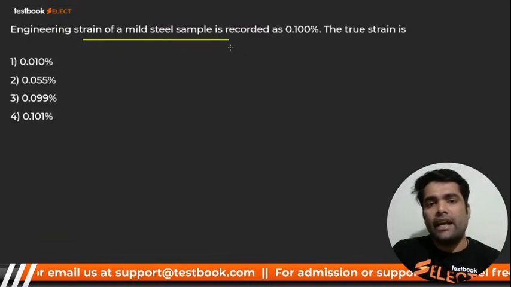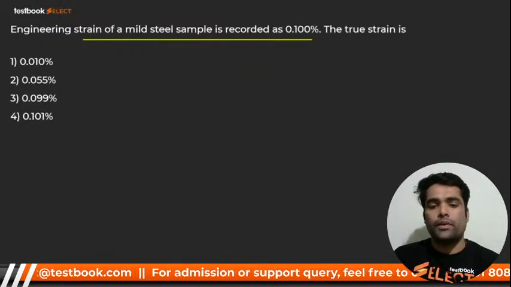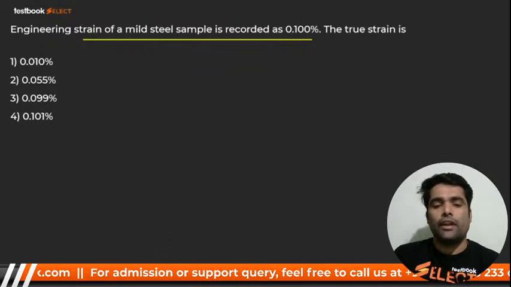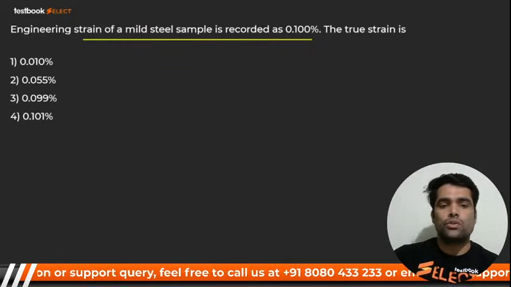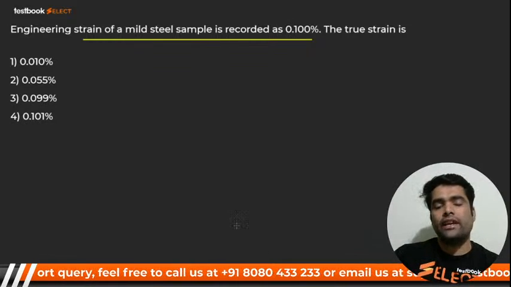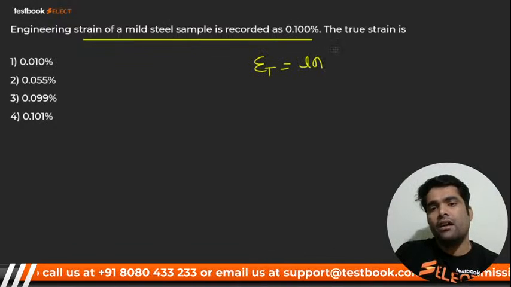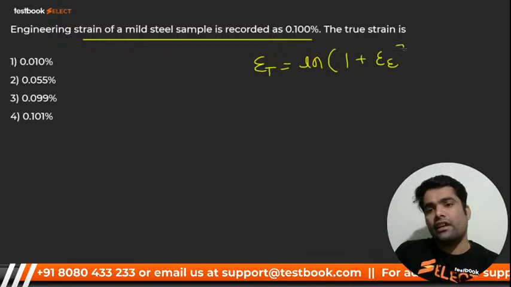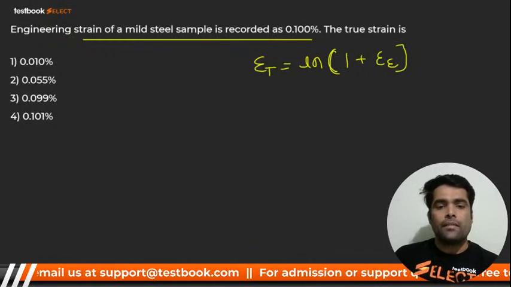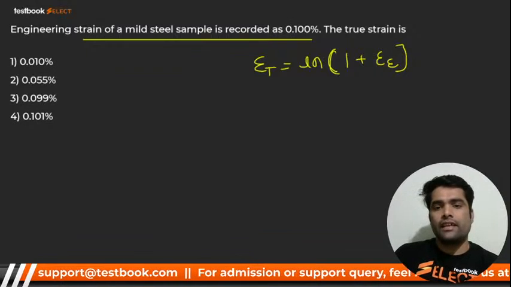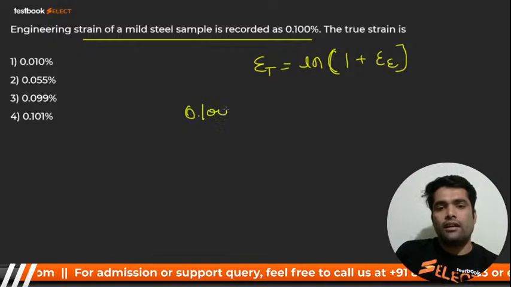Engineering strain of mild steel is recorded as 0.100%. True strain we have to calculate, my dear. How can we calculate true strain? You know that true strain is nothing but ln of 1 plus engineering strain. And the value of engineering strain is given. Now put the value, get the answer. It is 0.1 right now.